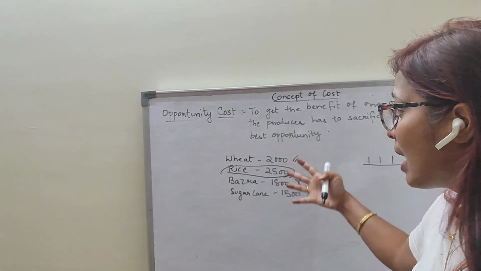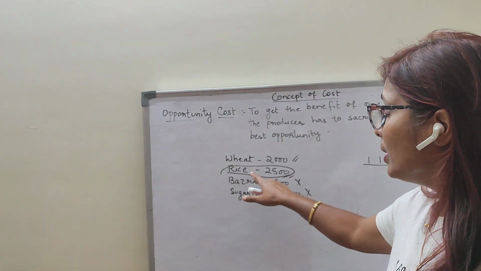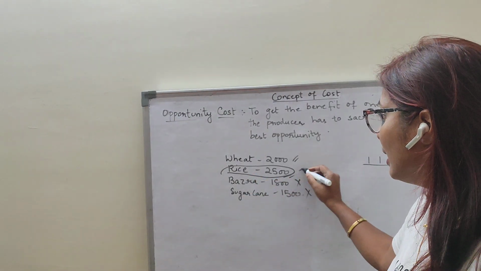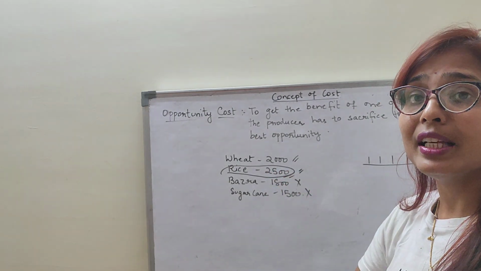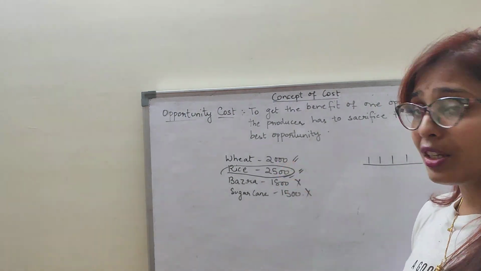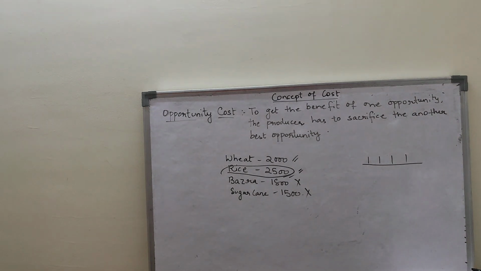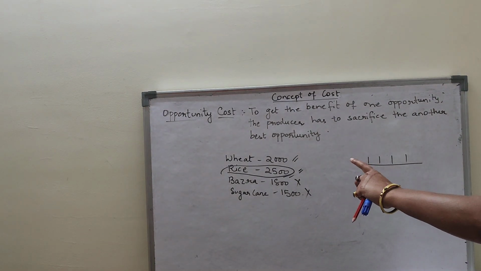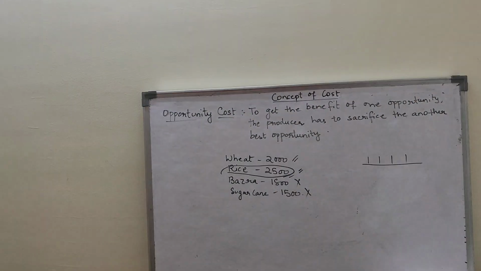That means a farmer has four options to produce. He saw that the market value of rice is more than the others, so he thought of producing rice first. Then after rice, what is the other best opportunity he can use? It is wheat. So what is the opportunity cost here? The opportunity cost of producing rice is taking the opportunity of rice and sacrificing the other best opportunity, that is wheat. So wheat is the opportunity cost here, is it not?